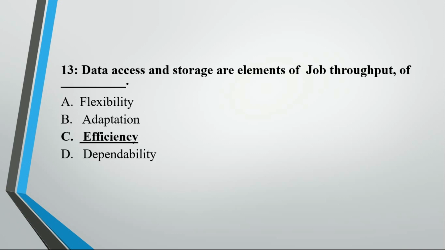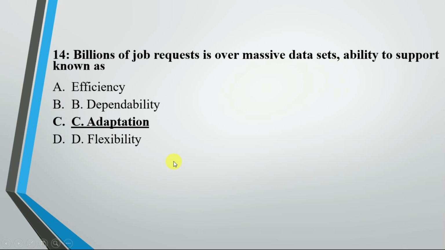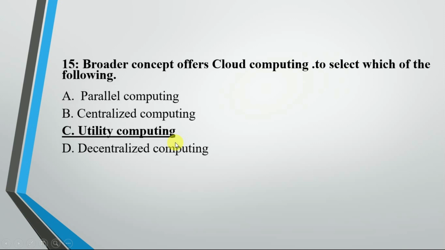So now the question: data access and storage are elements of job throughput of flexibility, adaptation, efficiency and dependability. So answer is efficiency. Now billions of job requests over massive data sets, the ability to support, is known as efficiency, dependability, adaptation, and option D is flexibility. So answer is adaptation. Now the broader concept offered by cloud computing is to select which of the following.